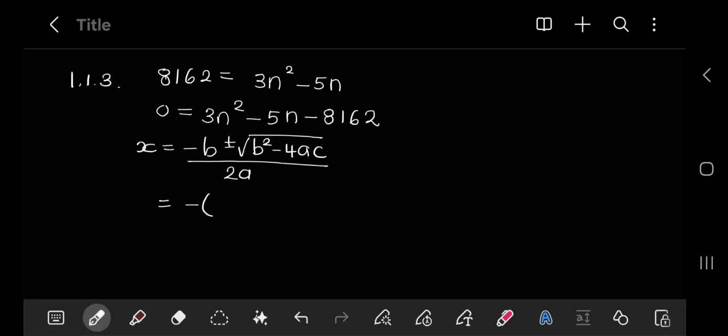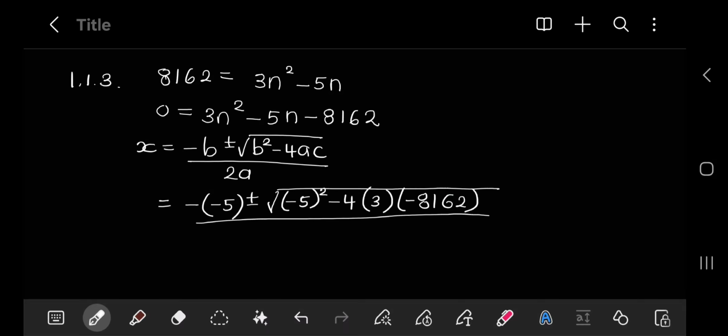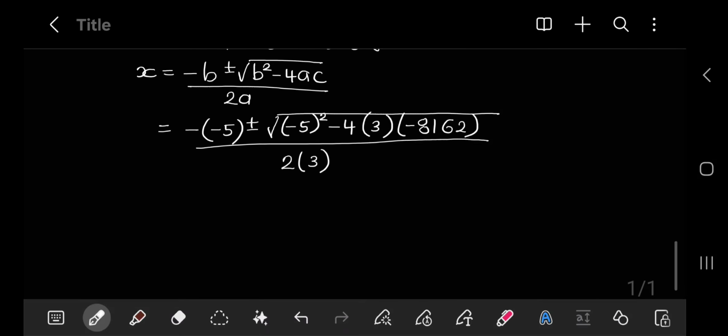Okay, let's substitute B, which is negative 5. A is 3. C is negative 8162, all over 2a, so that's going to be 2 times 3. Now, one thing I always encourage my learners to do, whenever using the quadratic formula, is to simplify what they have.